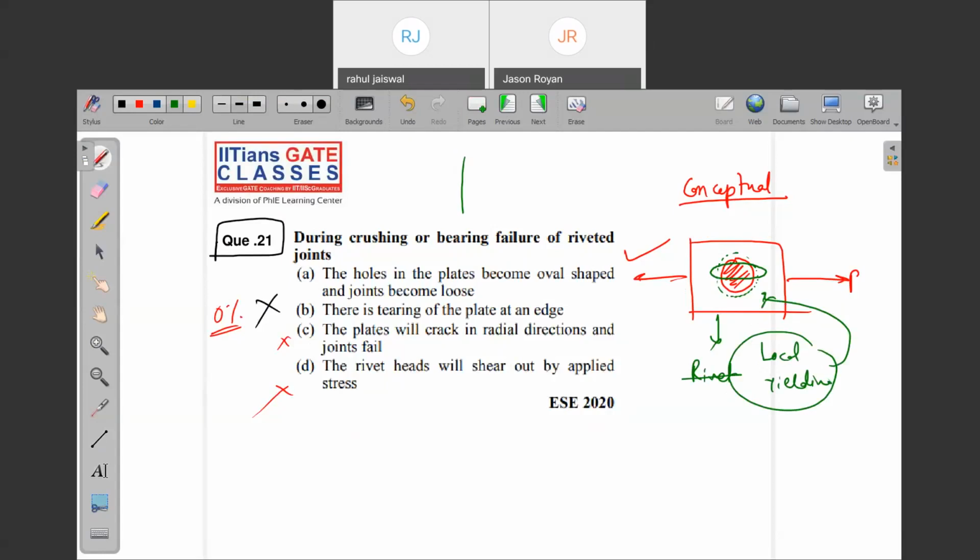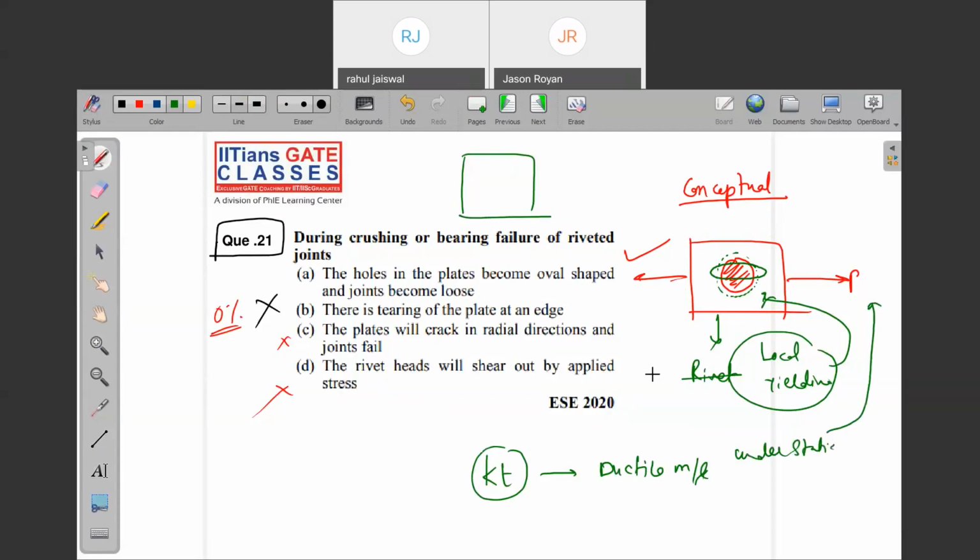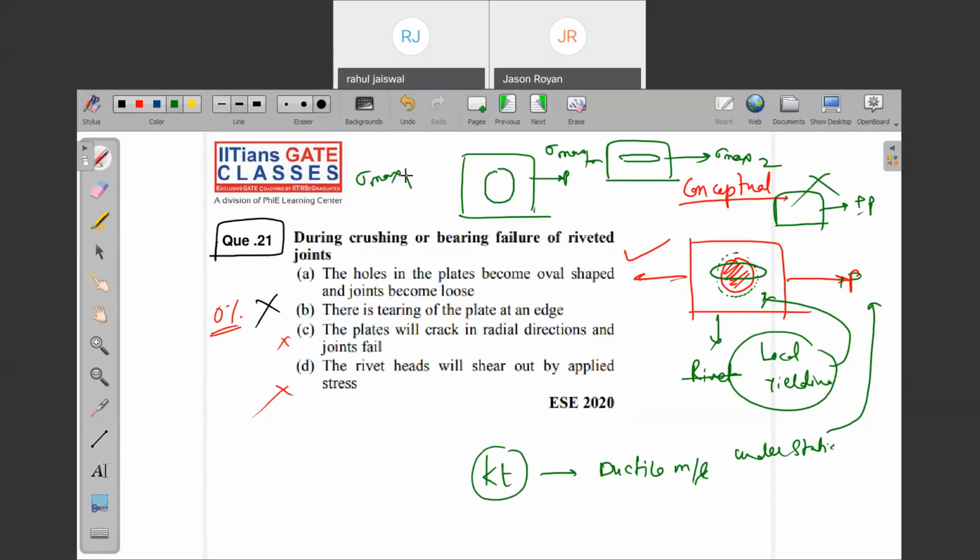My dear friend, now you come across why we have not considered the KT effect in ductile material. Why we have not considered the KT effect in ductile material under static loading condition? Because this is also static, plus or minus P, this is static loading. This is plus P. That's it. Now you come across local yielding. What is the meaning of local yielding? When the hole was circular, sigma max is very, very high. Now when the shape is like this, tell me, among sigma max 1 and sigma max 2, which one will be higher?